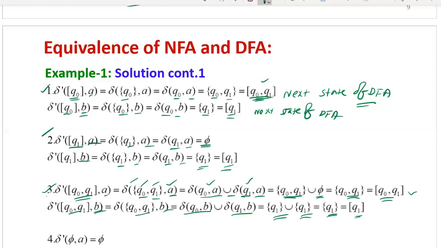Now the remaining state in Q dash, the fourth one, is phi. With the empty state on any input, there is no change. You will get the same state. So now in Q dash we have four states. For all four states, delta dash, that is the transition function, is calculated here. So now all tuples are obtained for the deterministic finite automata. Now what you have to do, you have to draw its transition table and transition diagram finally. That is your final solution for any given problem.